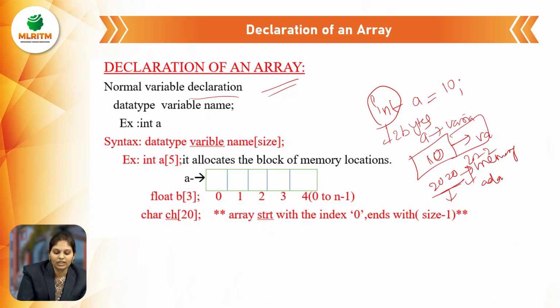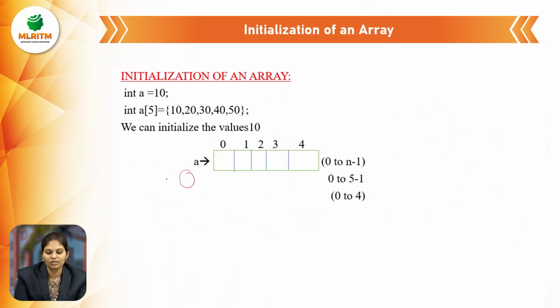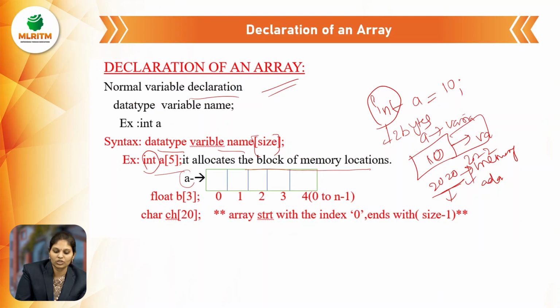In an array, we have to mention the data type, variable name, and the size of the array. So int a[5] allocates a block of memory locations, and a is the array name. The indices run from 0 to n minus 1, because the size is 5. So 0 to n minus 1 means 0 to 4.